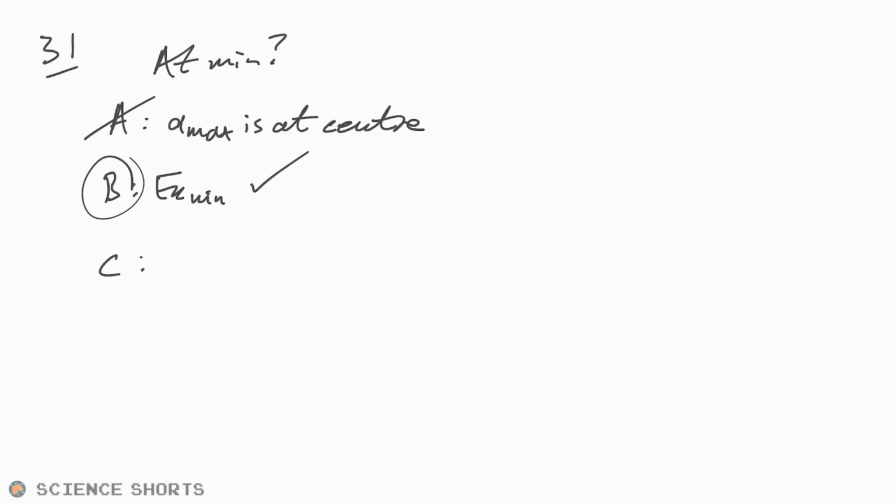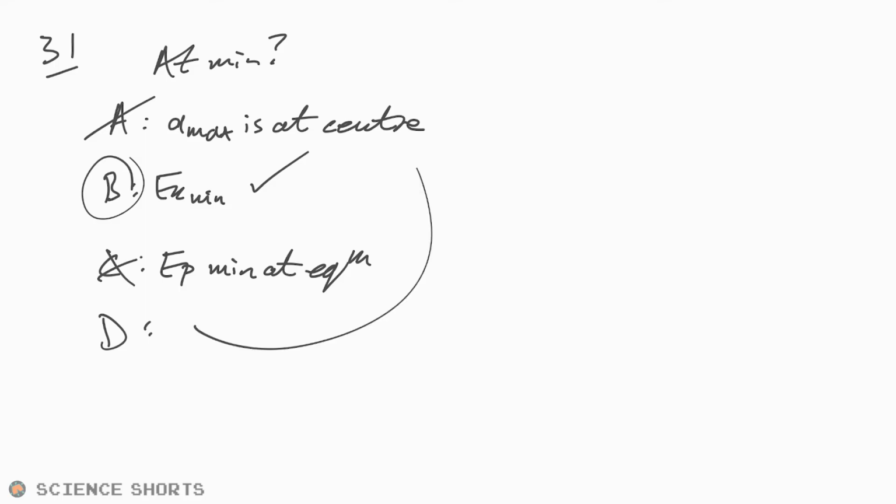C, potential energy. No, because, well, if we know that kinetic energy is at a minimum, then potential energy certainly can't be. We know that it's not moving at amplitude, so therefore, as per usual, EP min at center or at equilibrium. And D, finally, the resultant force of the springs on the mass. Again, that follows on from our acceleration, so it can't be D. So there we go, finally made it.